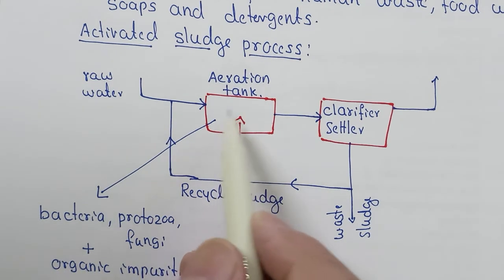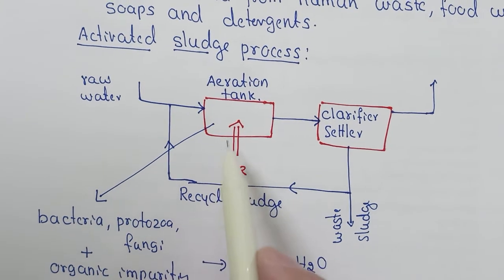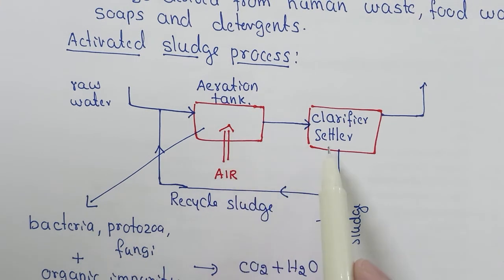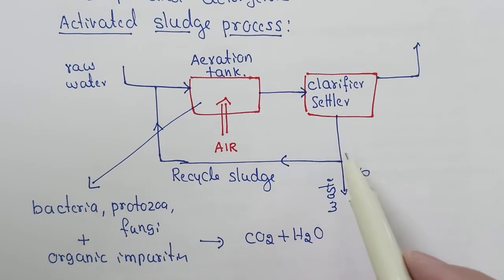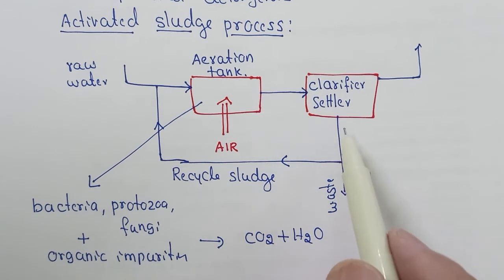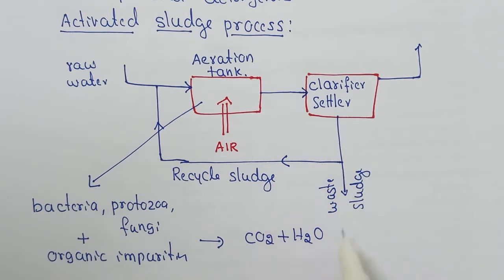This is how the organic impurities are removed. Next it is supplied to a clarifier or settler, where the impurities formed in the form of fine sludge are removed.